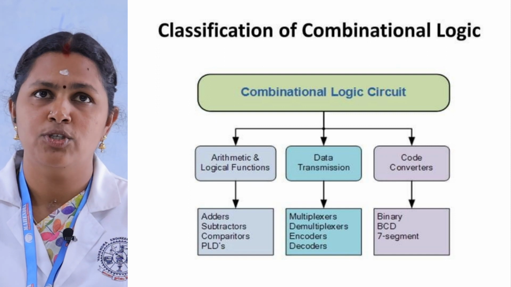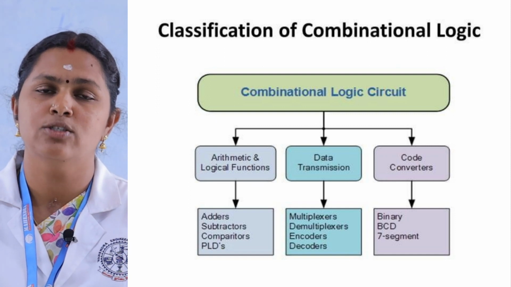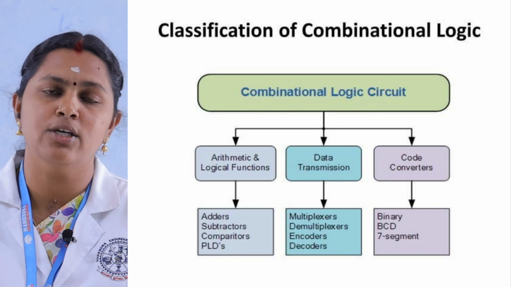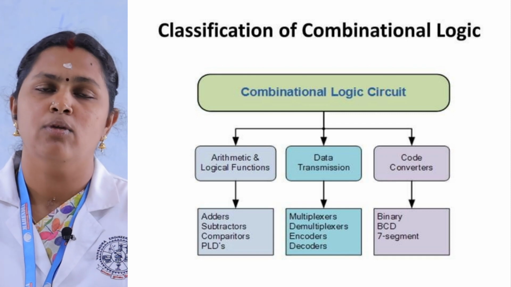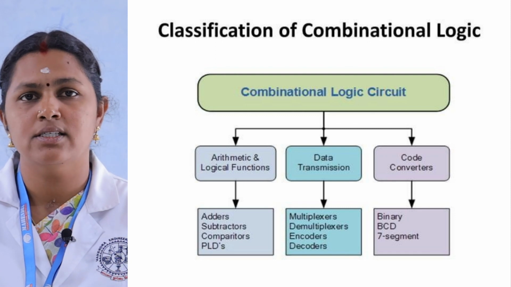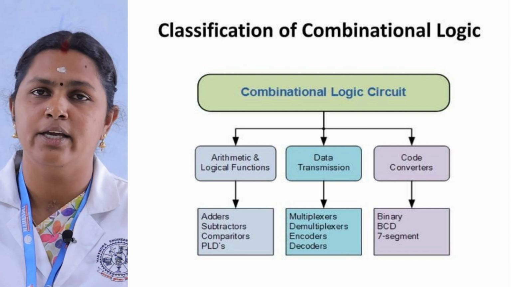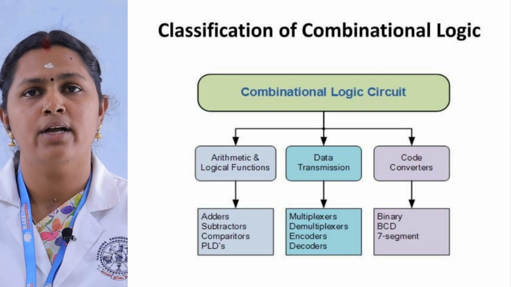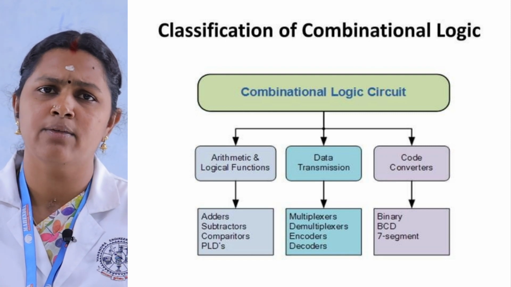In data transmission, the combinational logic circuit is used to increase the efficiency of the communication process. Examples are multiplexers, demultiplexers, encoders and decoders. Next, for code converters, the 7-segment display.